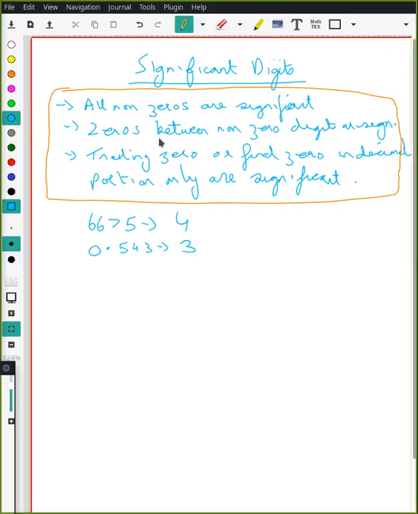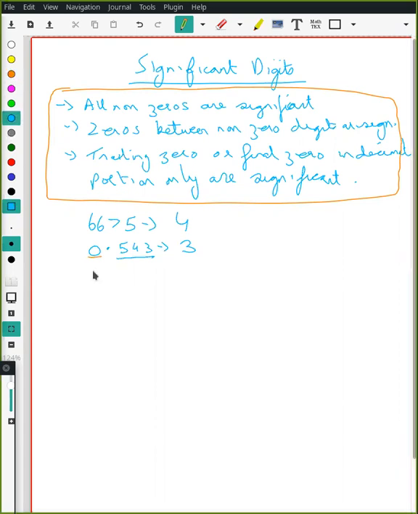Look at this question, what I was saying, all non-zeros are significant. Trailing zeros or final zeros in the decimal portion only are significant. So there is nothing here. So this 0 over here will not be significant. So only 3 significant digits over here, right?